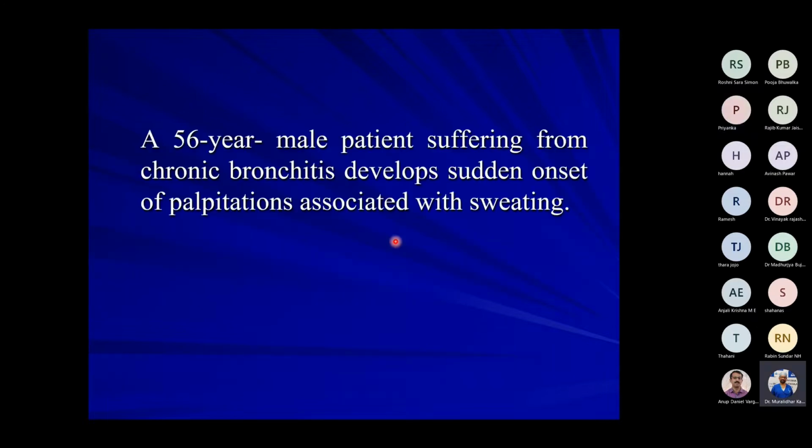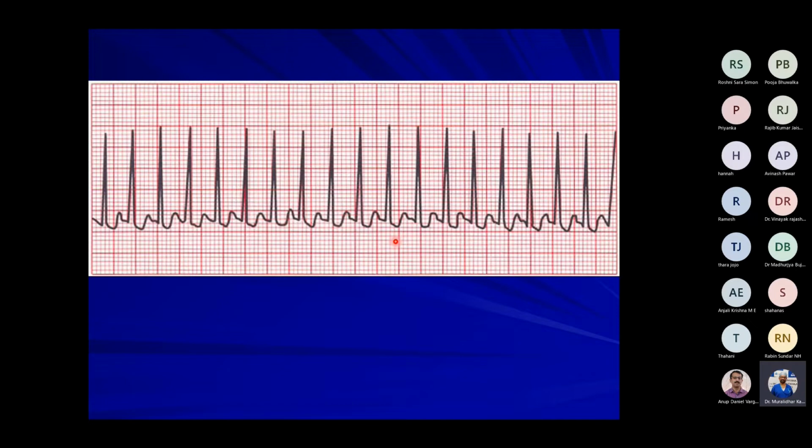A 56-year-old male suffering from chronic bronchitis develops sudden onset of palpitation associated with sweating. Sudden onset of palpitation and sweating. And when the ECG was done, it looked like this.